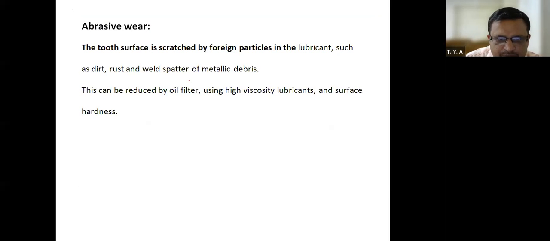What is meant by abrasive wear, that I will explain here. Abrasive wear means whenever any foreign particle in the lubricant, such as dirt, rust, or weld spatter of metal debris, is trapped between the two gear teeth. Suppose now I will draw the two gear teeth here, like this once again. Now here that small particle will be there like this.